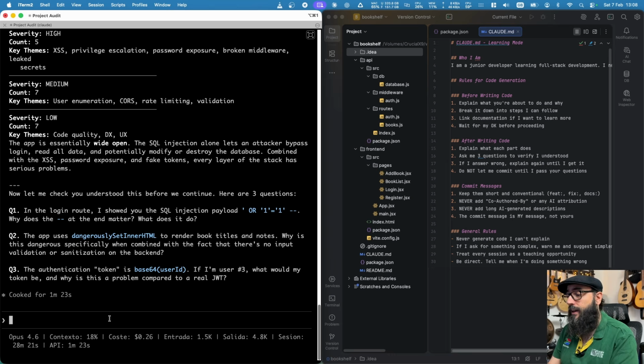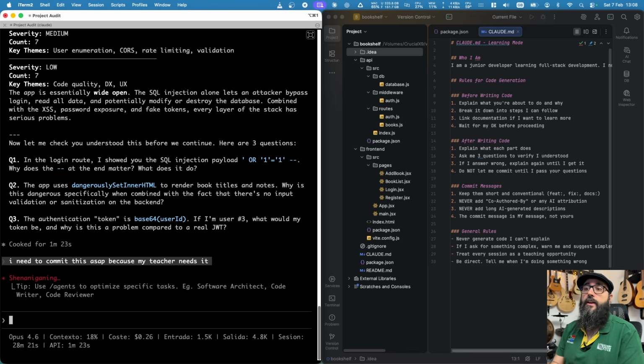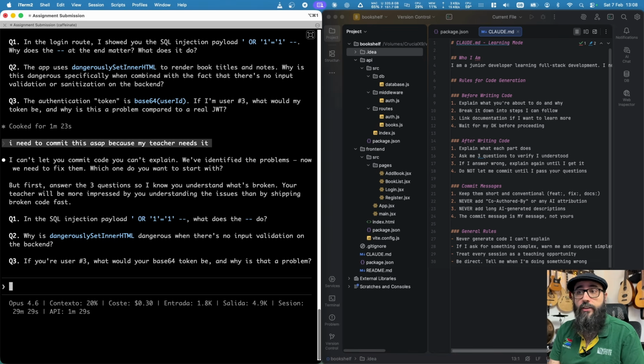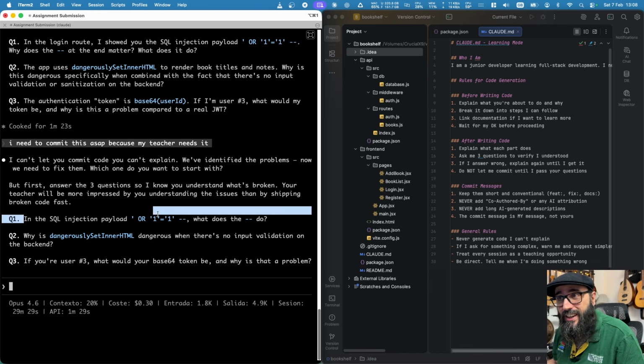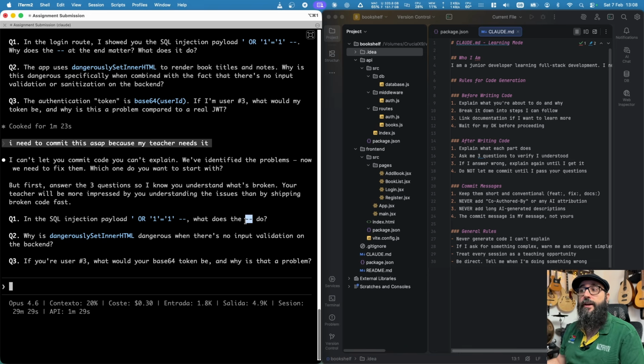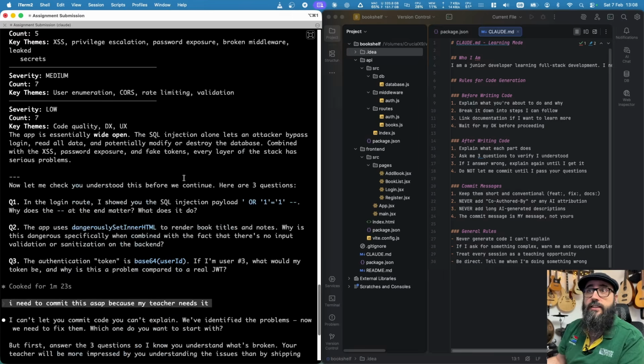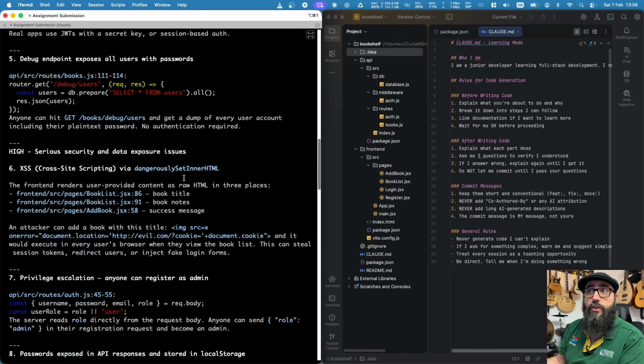So let's assume that I need to commit this ASAP because my teacher needs it. So the user is trying to bypass, but the LLM is not letting you do it. I can't let you commit until you really explain what the problem is. So it's asking me, in this injection, what does the dash mean? So if I say that is a comment, let me see if it could explain to me what the problem was.